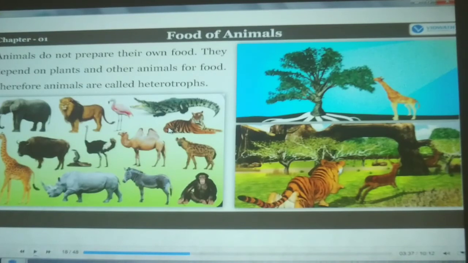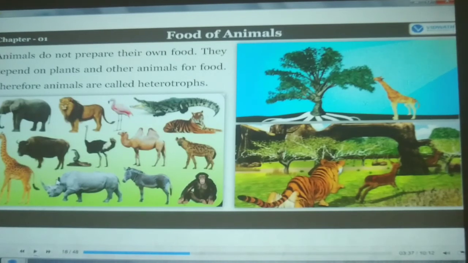Even human beings, we have studied that human beings need food to eat. And plants also prepare their own food. They also need food to survive. Animals also need food. So the plants are called autotrophs and the animals are called heterotrophs.